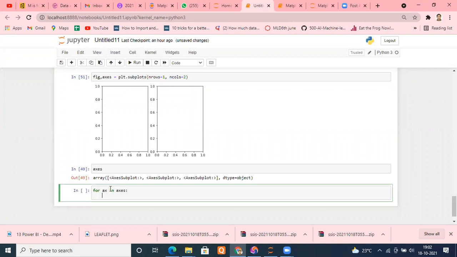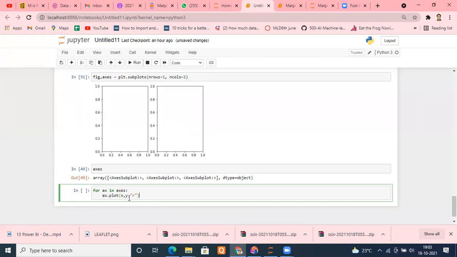I want to plot. What do I want to plot? ax dot plot, because we have two windows. This is the first axis, this is the second axis. So I'm saying take the first axis and plot it, because of the loop. In the first iteration, it will have the first index, so it will be the first dot plot. What do you want to plot there? For example, x comma y, and the color should be red. That's it. I did that. Nothing else.